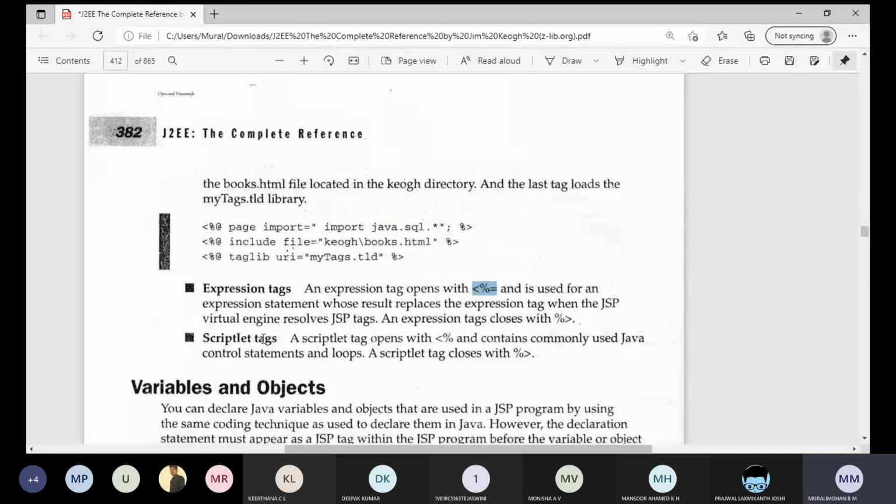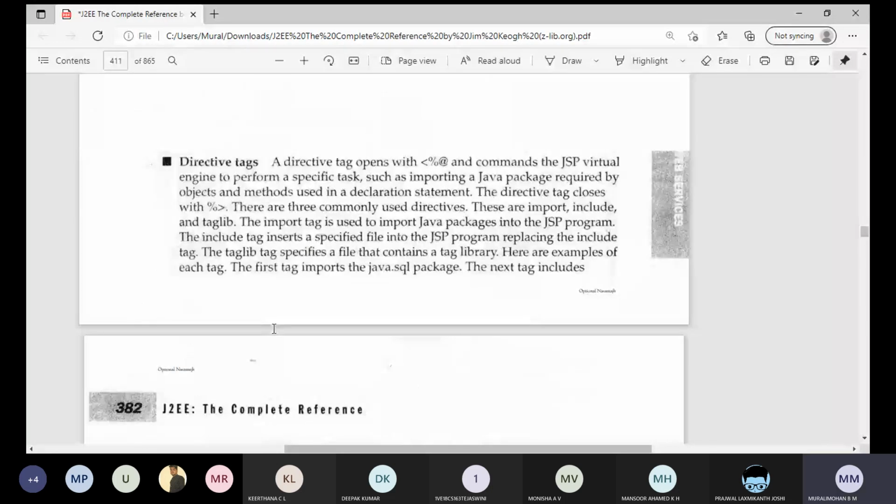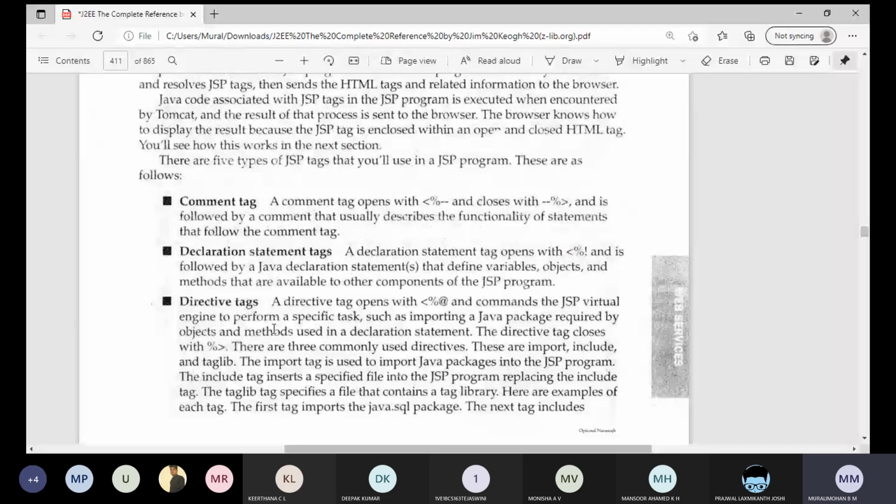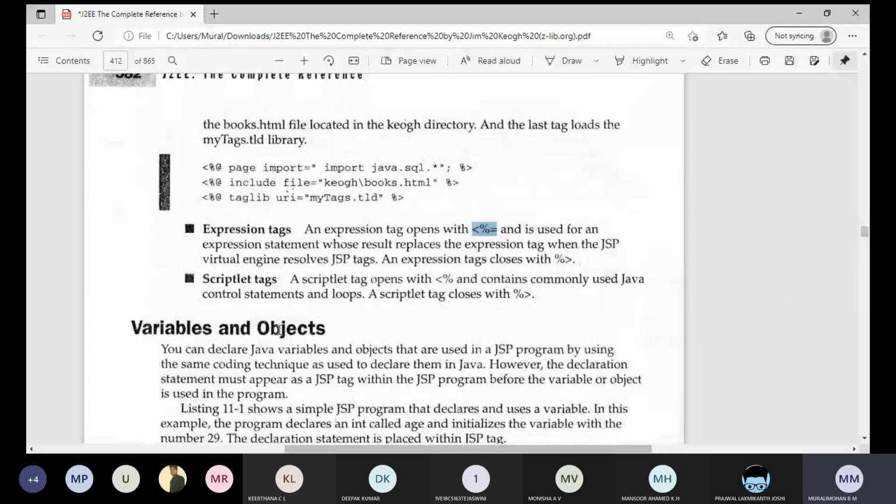Kindly remember, we will use these tags only when we want to write the business logic, that is, the Java code, inside the JSP page. As I told, we will not follow this; we will write the Java code inside the servlet. But for knowledge purposes, you learn this. So we have five tags in the JSP: comment, declaration, directive, expression, and scriptlet tags. All these five tags are used to write the Java code inside the JSP page.